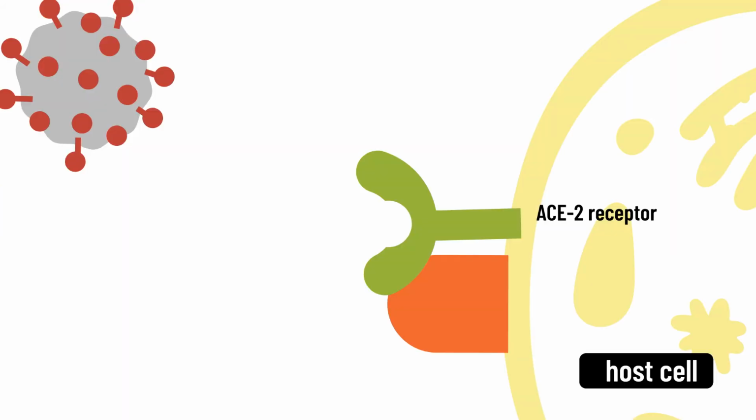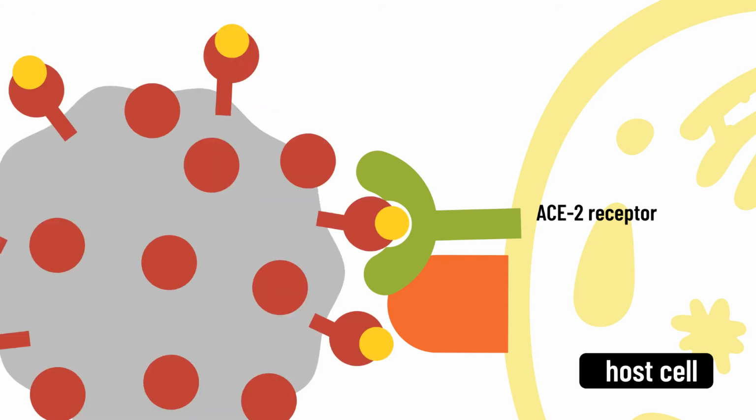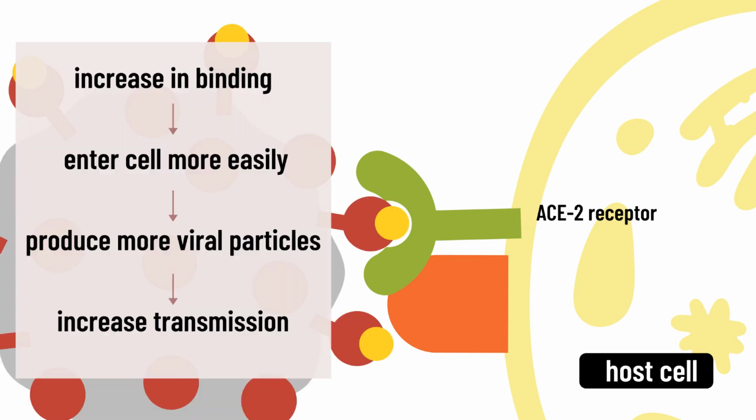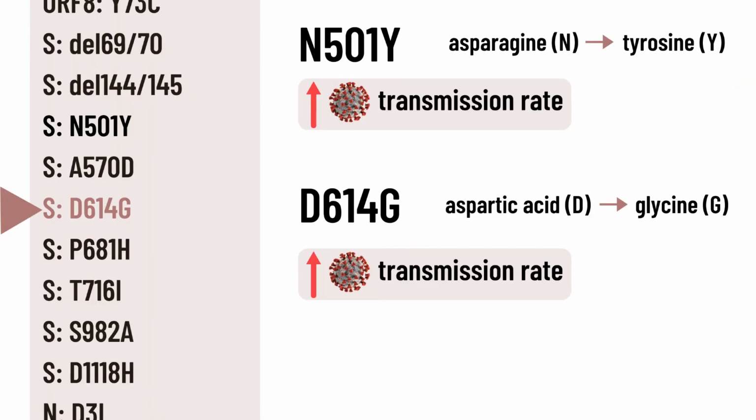The single change in amino acid from both mutations slightly alters the structure of the spike protein, which increases the rate of virus binding to ACE2 receptors on host cells. Increase in binding allows viruses to enter the cell more easily, producing more viral particles, especially in the upper respiratory tract, and making it easier to transmit virus to other people, hence, increasing the rate of transmission.